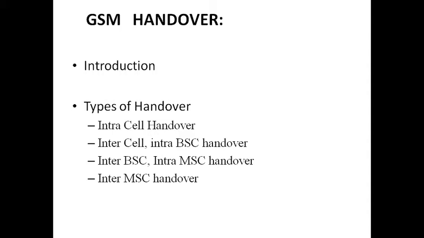So in some microseconds only, GSM has to perform the handover and set up the call to the other mobile station. There should not be any cutoff or call drop in the middle. In order to avoid this cutoff and call drop, GSM performs the handover within some 60 milliseconds.